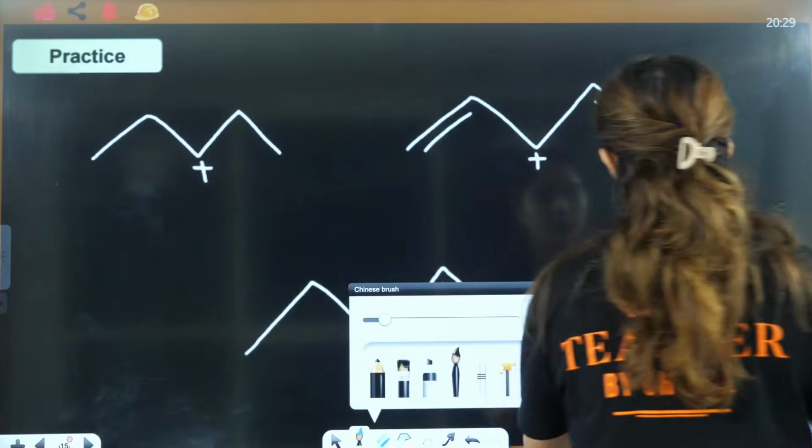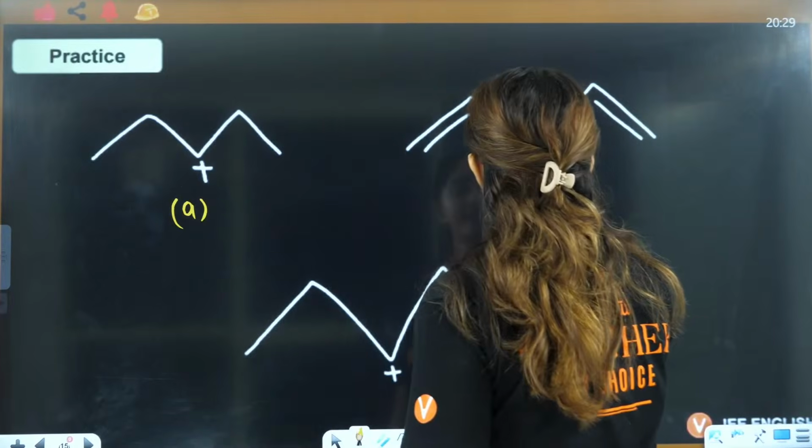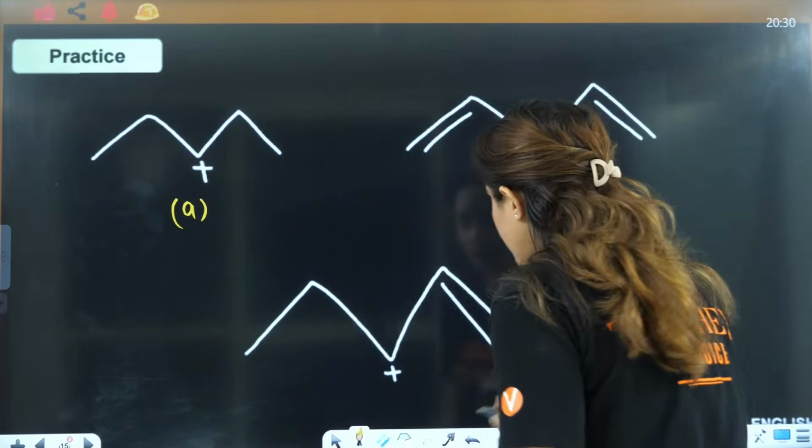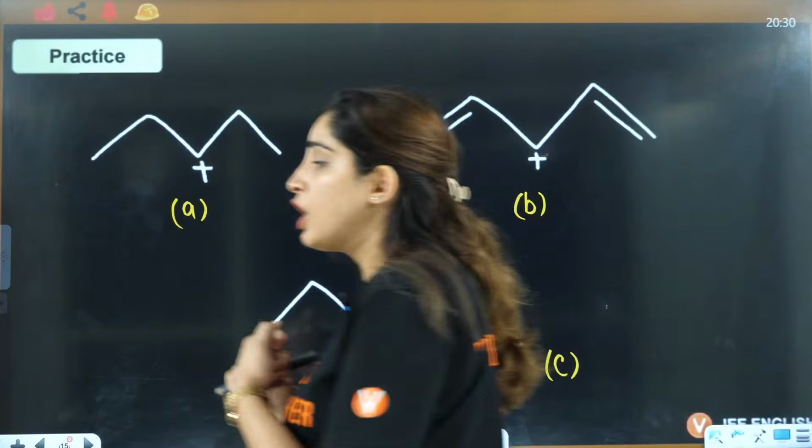Second question you can see on your screen is, this is A, this is B and this is C. Calculate the alpha hydrogens here, and that will tell you which is going to be most stable.